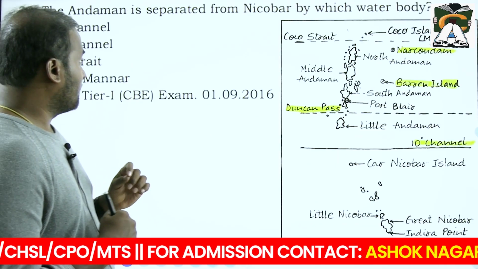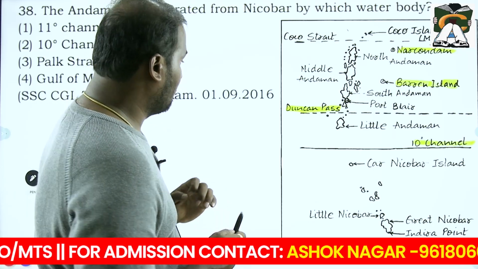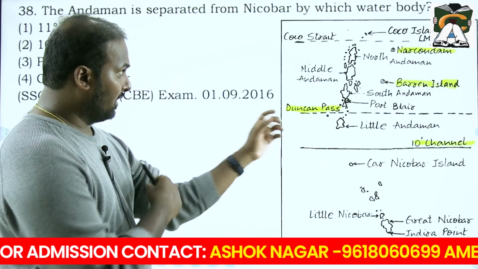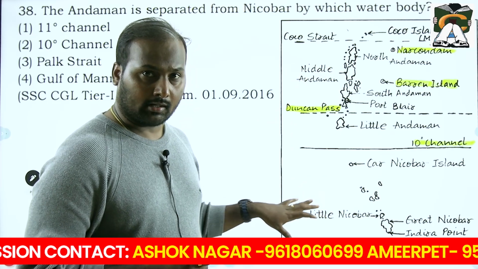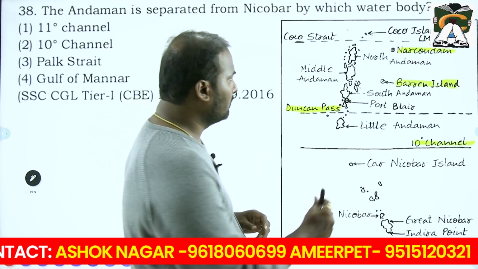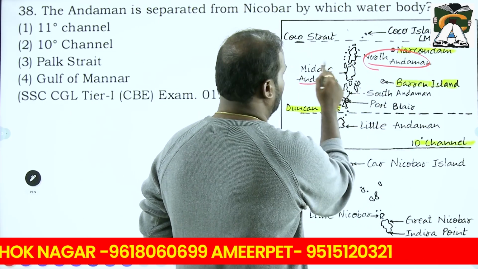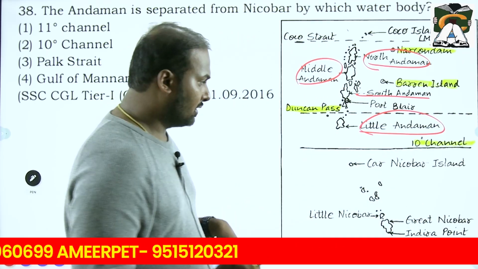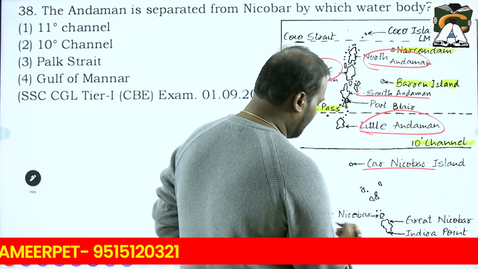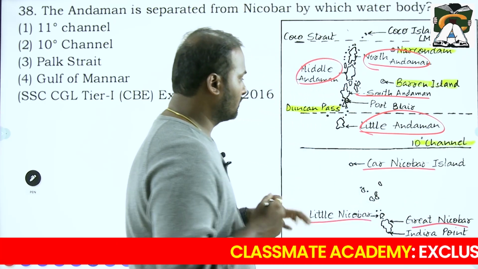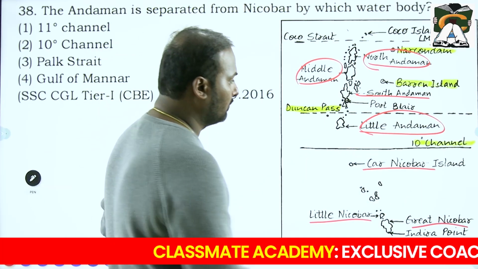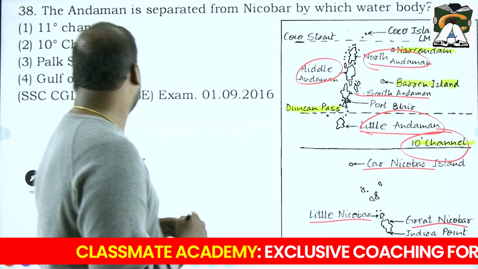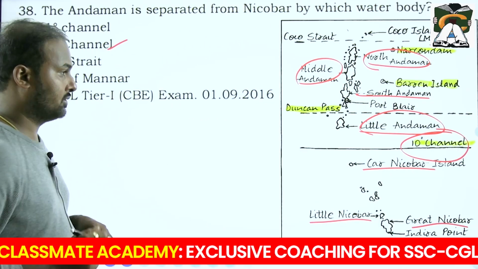The Andaman is separated from Nicobar by which water body? I already said that you have the Andaman Islands and the Nicobar Islands. The Andaman Islands are divided into North Andaman, Middle Andaman, South Andaman and Little Andaman, whereas the Nicobar Islands are divided into Car Nicobar, Little Nicobar and Great Nicobar. Andaman and Nicobar are both separated by the 10-degree channel. So your answer is the 10-degree channel.